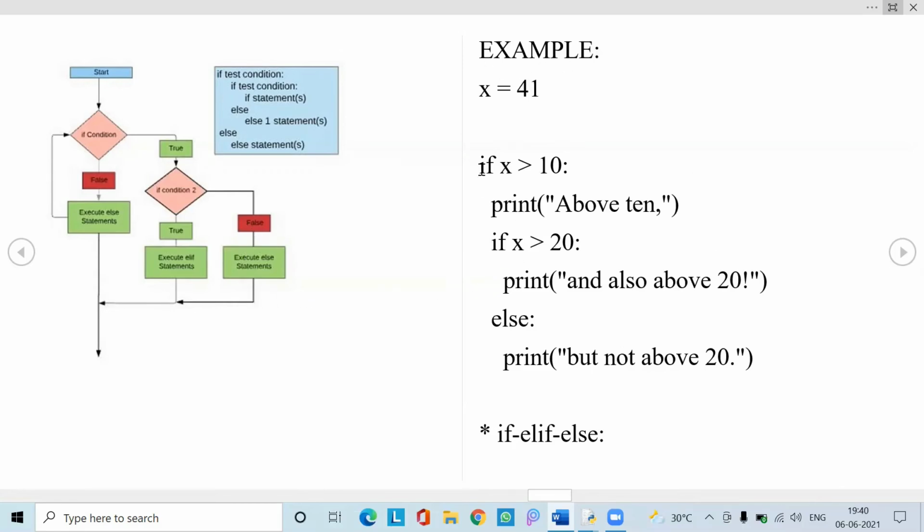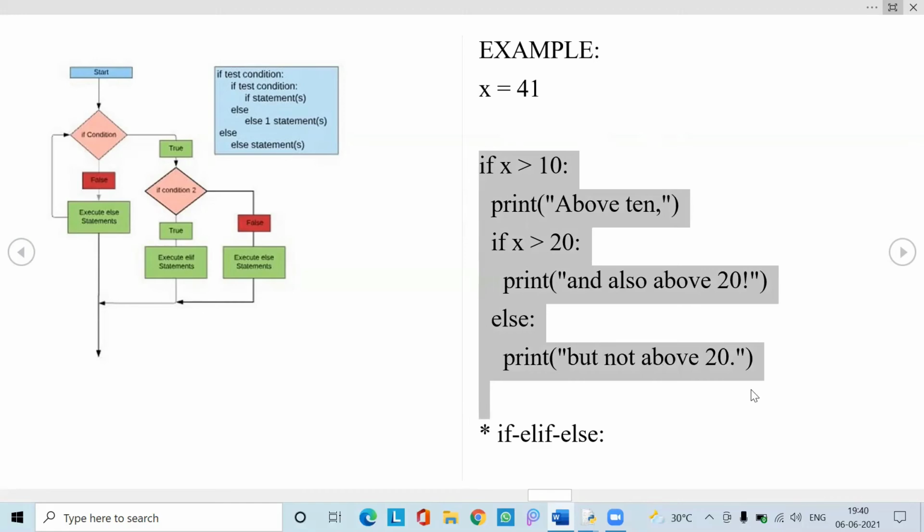So let us consider a small example like x equal to 41. The first outer if condition says that if x is greater than 10, it should print above 10. Sorry, this statement should not be here right now. The next if condition is if x greater than 20; as 41 is greater than 20, it should print above 20 as well. So let us see this by executing the program.